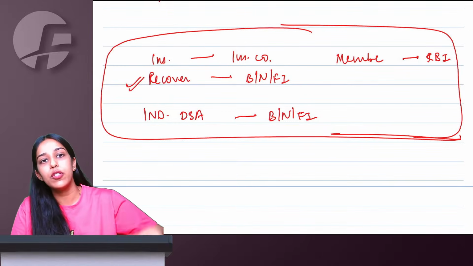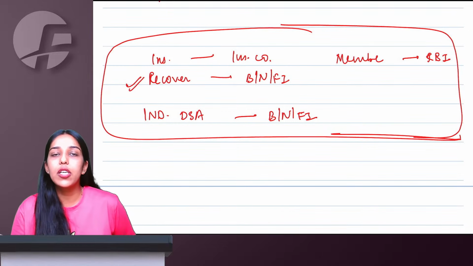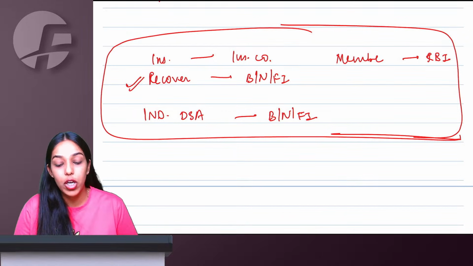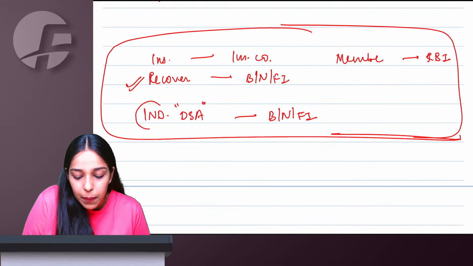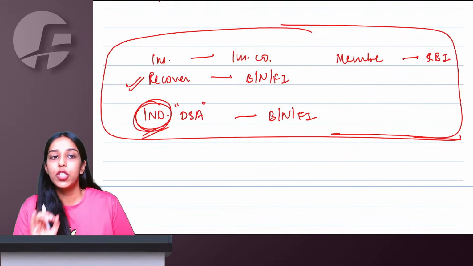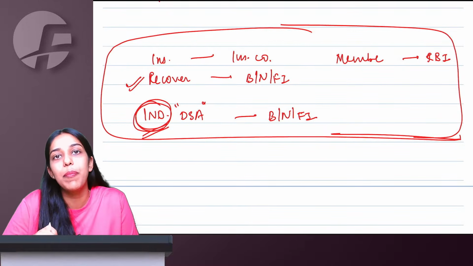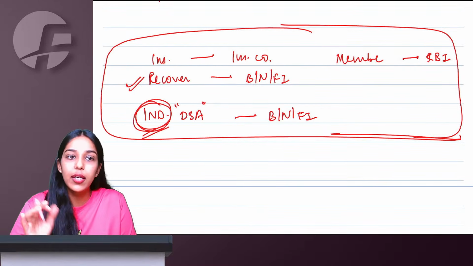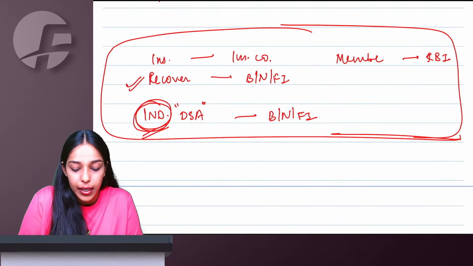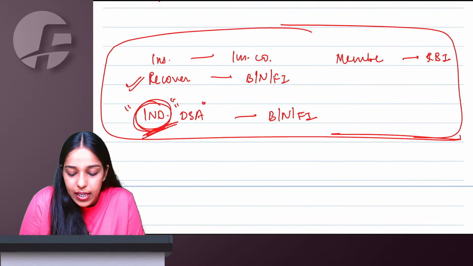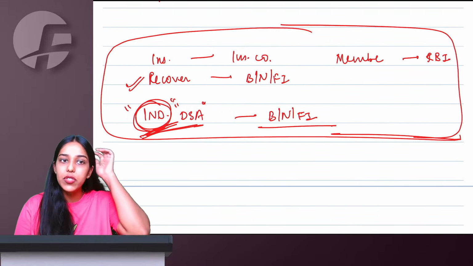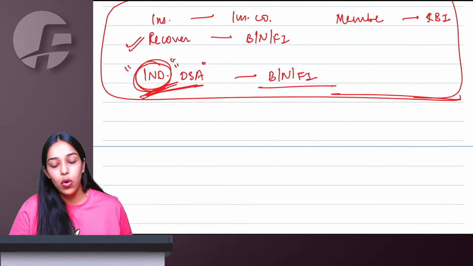Recovery agent can be individual also, firm also, anyone giving services to bank also, RCM will apply. But direct selling agent compulsorily has to be an individual only. If direct selling agent is a partnership firm or a body corporate, then forward charge mechanism will apply. Only for individual direct selling agent giving services to bank, NBFC, we will say RCM is going to apply.